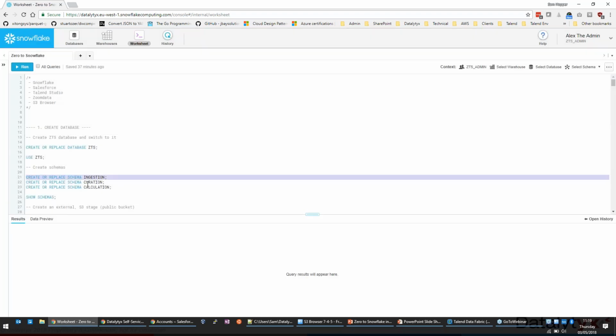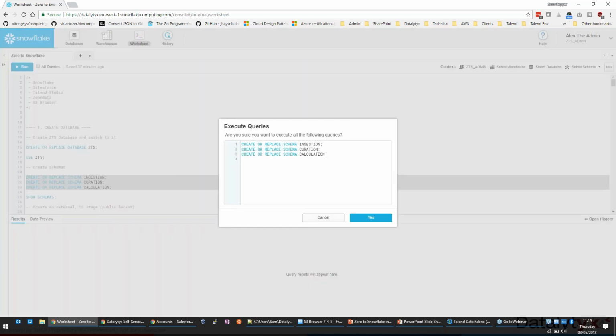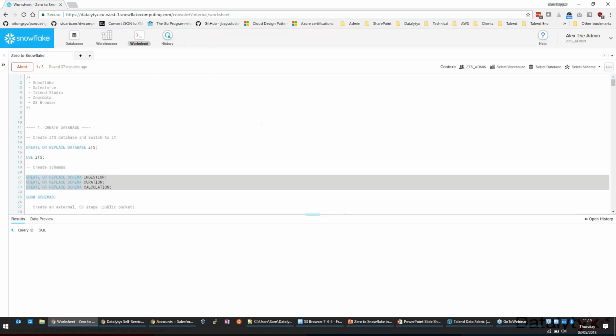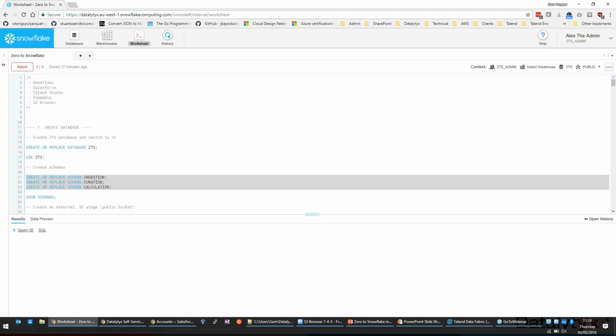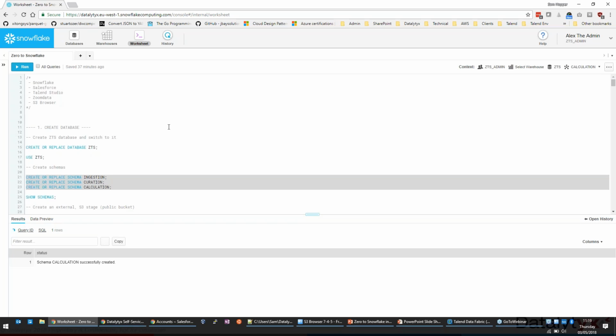Now we'll just set up these schemas. So in the worksheet here, I can just grab a bunch of rows, hit run, and it will run those in sequence for me. Oops, missed a statement, that's why. Okay, that's why I'm careful if I go off script and start doing things by hand. Let's set those schemas up. Okay, there we go. So I hadn't selected the database that I just created, so that's why it failed there.